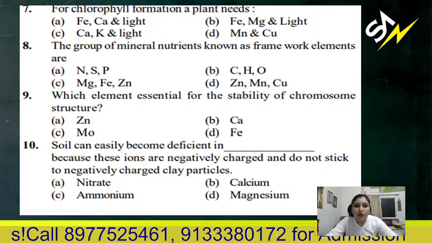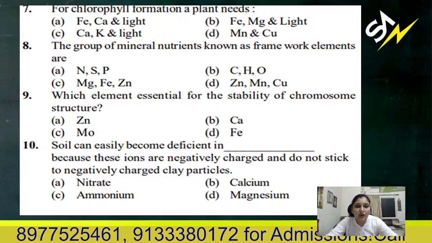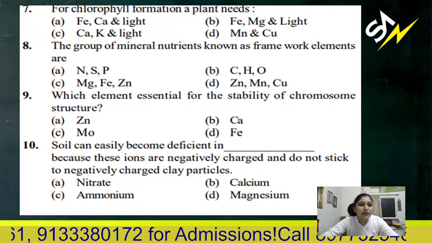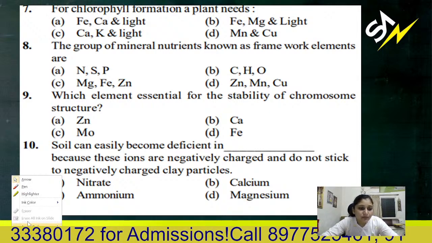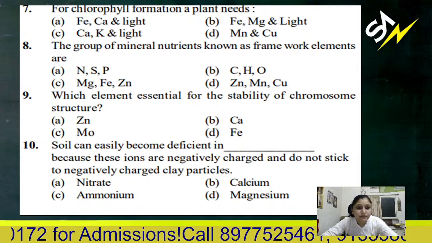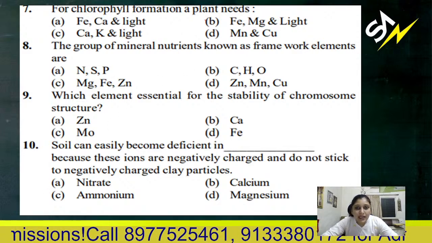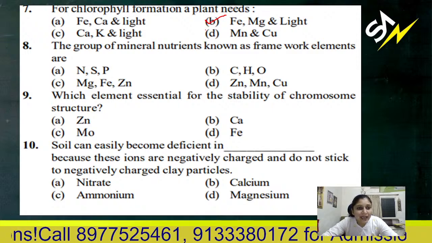For chlorophyll formation, a plant needs which of these elements? For chlorophyll formation, what does the plant need? Correct answer is iron, magnesium and light.